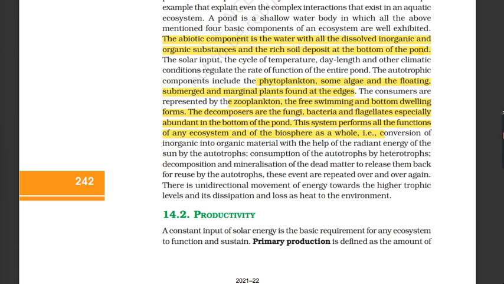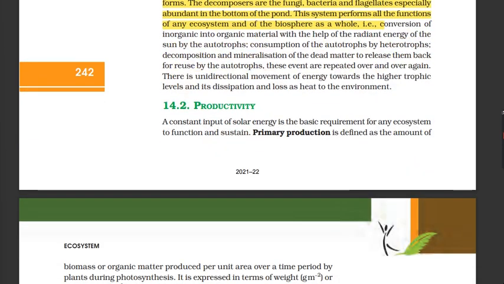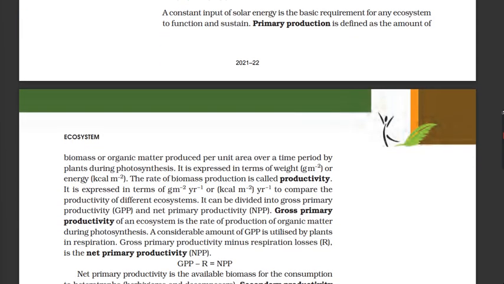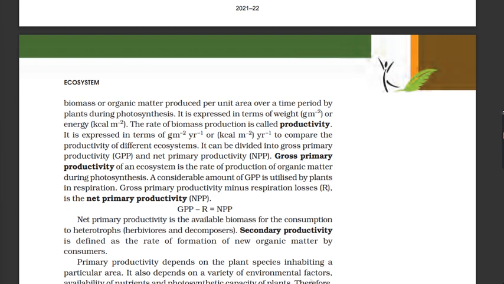Constant input of solar energy is the basic requirement for any ecosystem to function and sustain. Primary production is defined as the amount of biomass or organic matter produced per unit area over a time period by plants during photosynthesis. It is expressed in terms of weight, g/m², or energy, kcal/m². The rate of biomass production is called productivity. It is expressed in terms of g/m²/year or kcal/m²/year to compare productivity of different ecosystems.